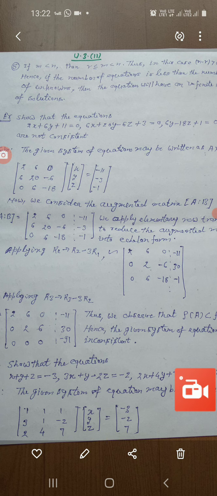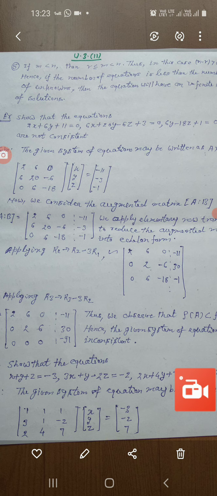And the fifth point: if m is less than n, then r is less than or equal to m, which is less than n. Thus in this case n minus r will be greater than 0. Hence if the number of equations is less than the number of unknowns, then the equations will have an infinite number of solutions. So this is all about this theorem.